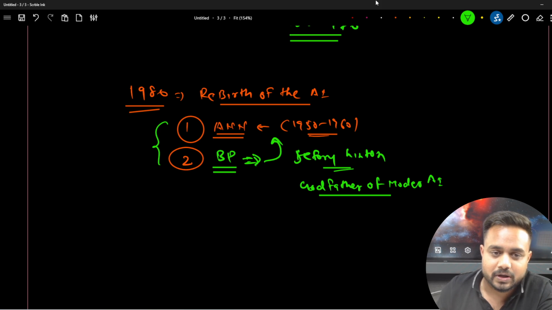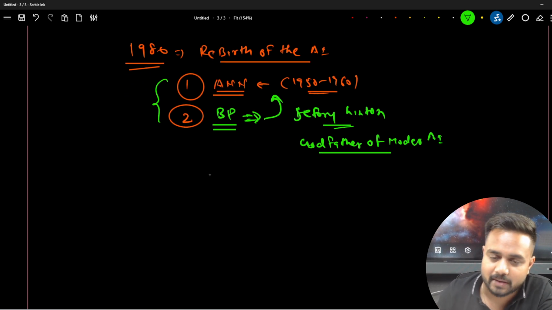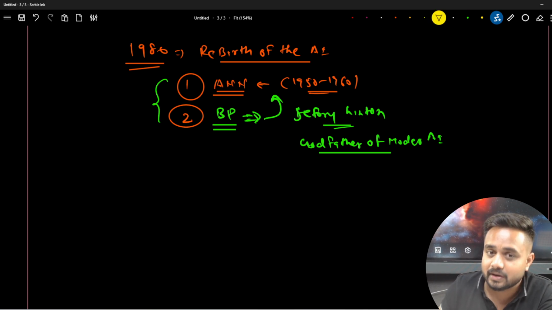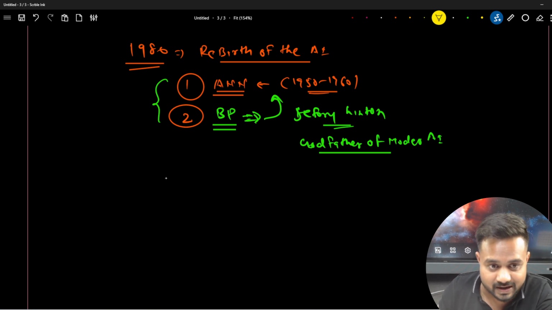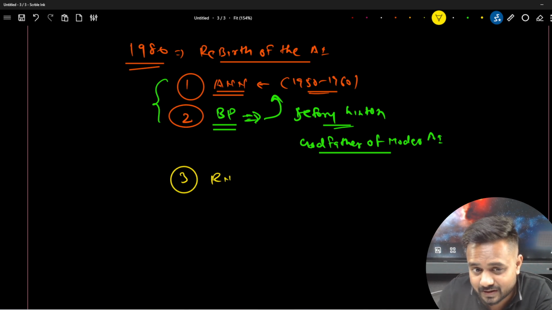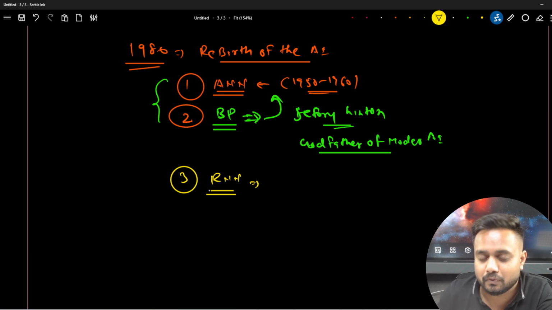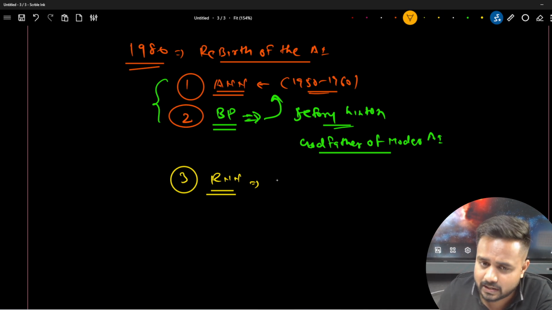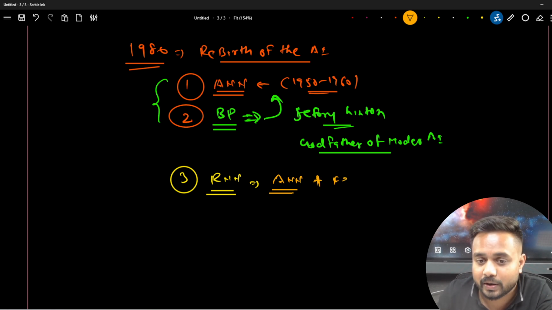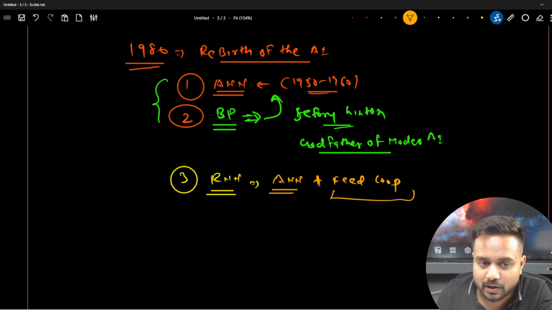But yeah, so here the artificial neural network, and then backpropagation, which has been invented. Now one more thing has been invented over here. Guys, tell me what the thing was. The thing was the RNN, right? The third thing invented here was the RNN, the recurrent neural network. It is a type of artificial neural network only. What they did was attach one feedback loop in the artificial neural network itself, and that became the RNN.